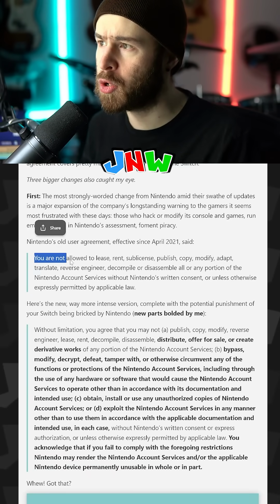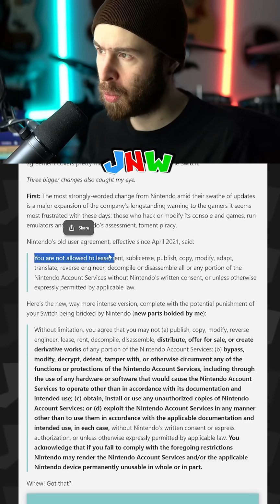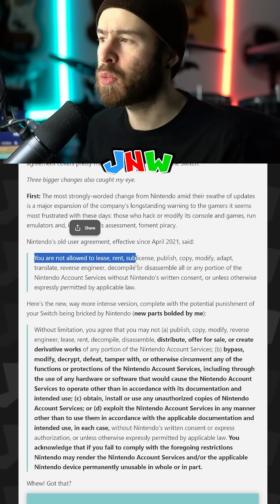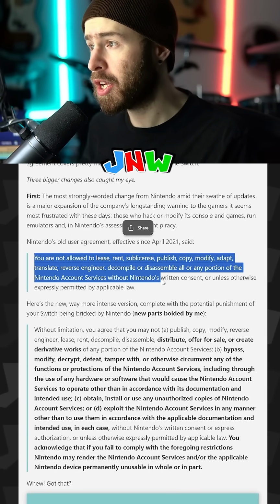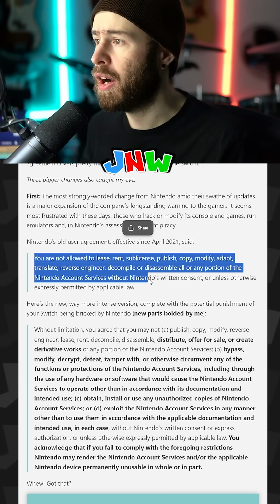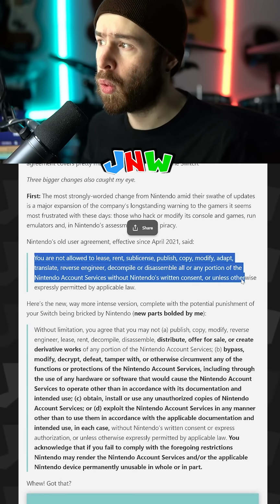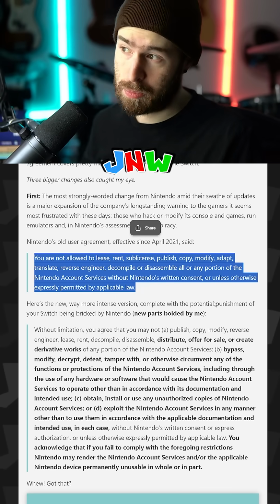So the old agreement says you are not allowed, and again, this was effective as of April 2021, you are not allowed to lease, rent, sublicense, publish, copy, modify, adapt, translate, reverse engineer, decompile, or disassemble all or any portion of the Nintendo account services without Nintendo's written consent or unless otherwise expressly permitted by applicable law. That's pretty short and simple.